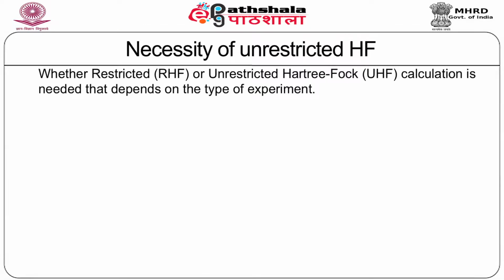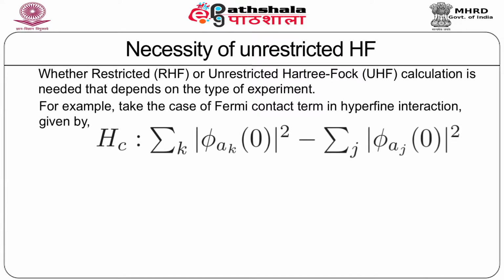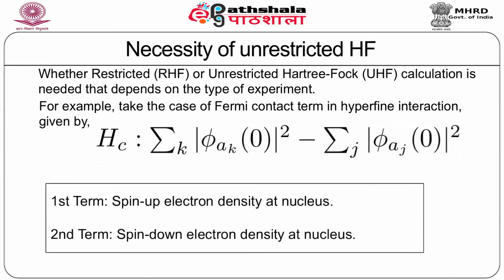Whether one would use a restricted or unrestricted Hartree-Fock calculation depends entirely on the type of quantity one needs to calculate, and therefore on the type of experimental data one tries to reproduce. For example, take the Fermi contact term in hyperfine interaction, which is given by this expression. The contact term, designated as Hc, is nothing but the difference of the spin up electronic